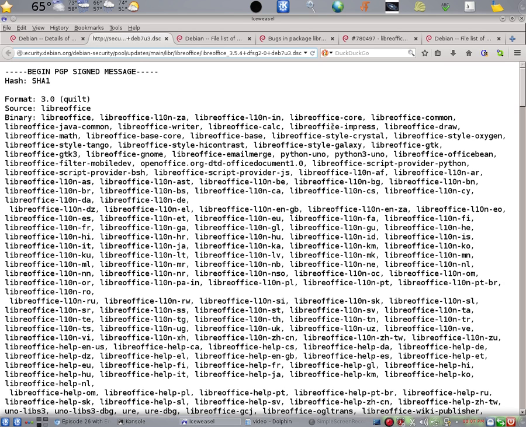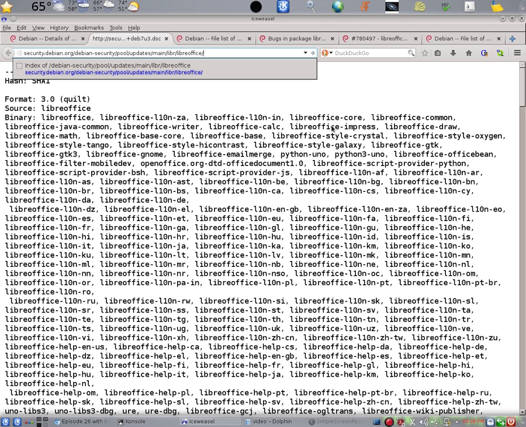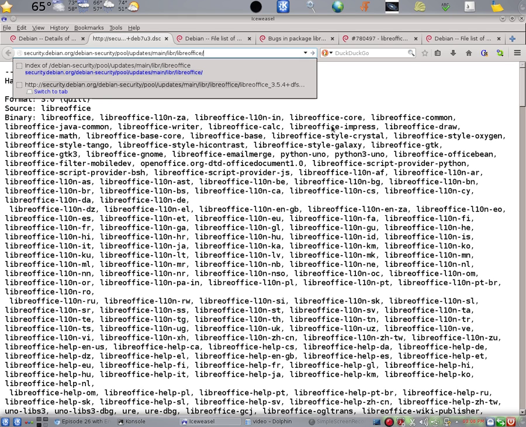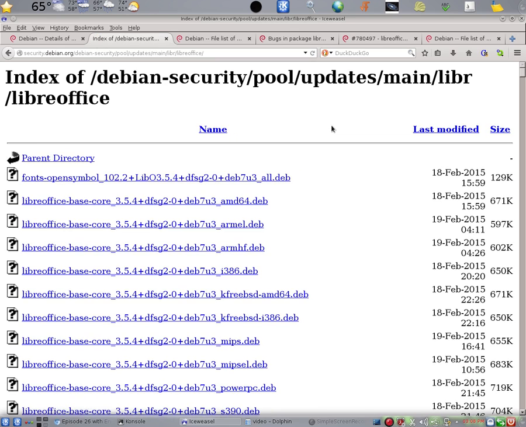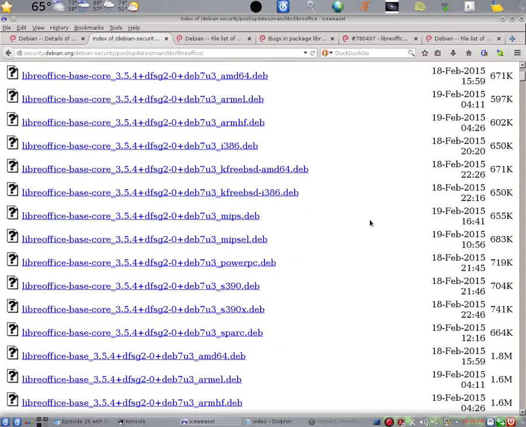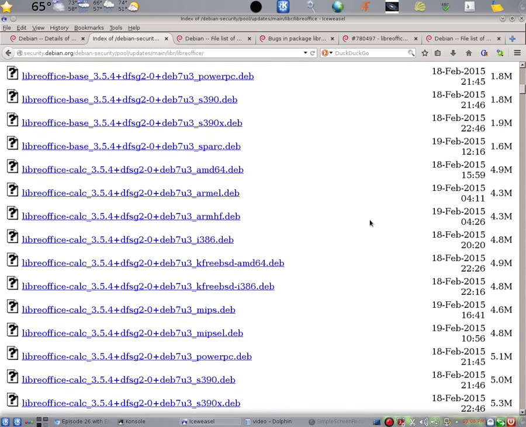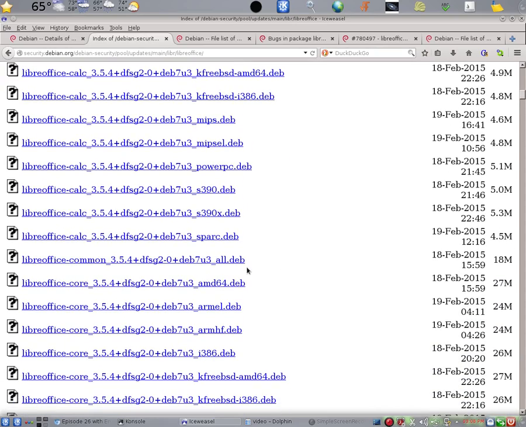If I simply delete off the last file name and look in the directory that contains that file, I see a large number of debs. If I scroll down the list, I find LibreOffice Common, and the version is the one that the bug author suggested. And so we have found the deb file and its URL.